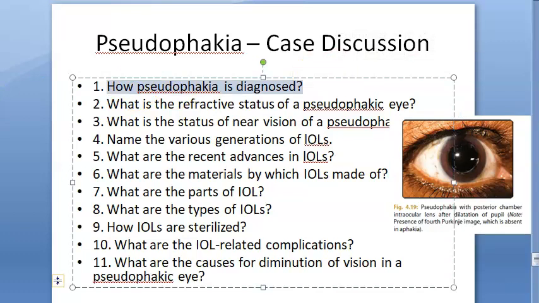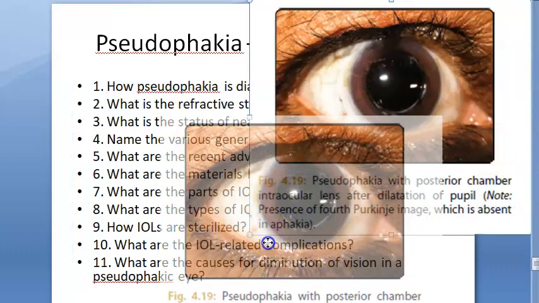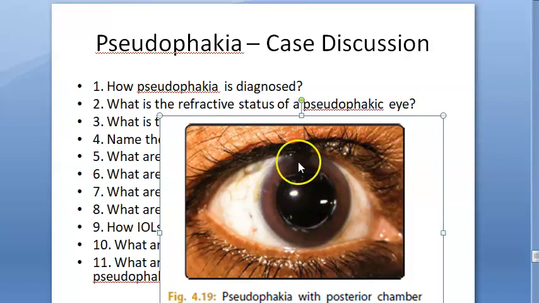So what do you see here? You can see a limbal scar possibly, right? There could be a limbal scar here telling you that there is a cataract surgery, right? Then the person itself can give you a history of cataract surgery. You can see a jet black pupil with shining reflex. You can see a posterior chamber IOL, which will be behind the iris, right? You can see an anterior chamber IOL.